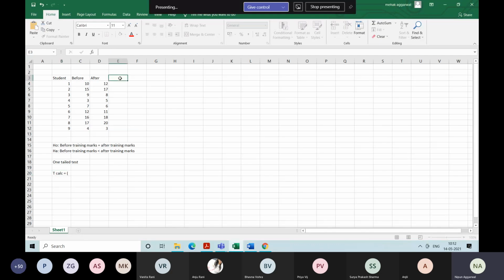So first is the formula for D. What is D? D is the difference between the two. So that is 10 minus 12, which is minus 2. Then again minus 2. Then you have 1. Then minus 2 again.